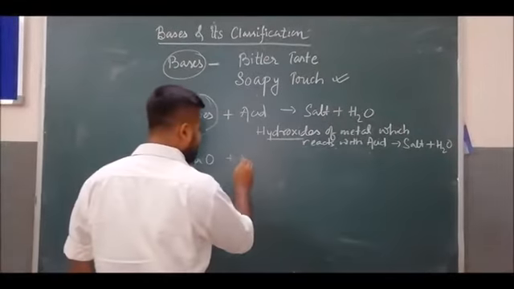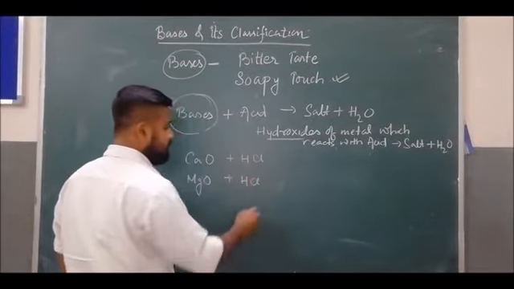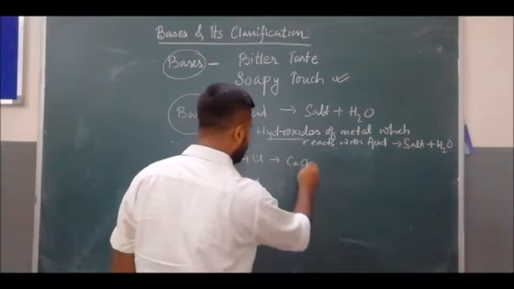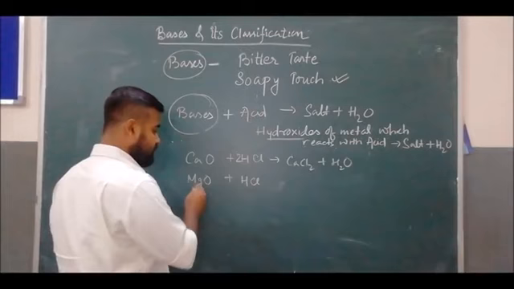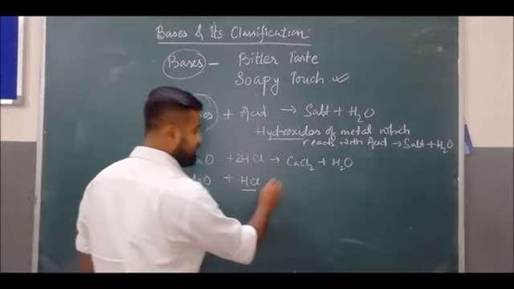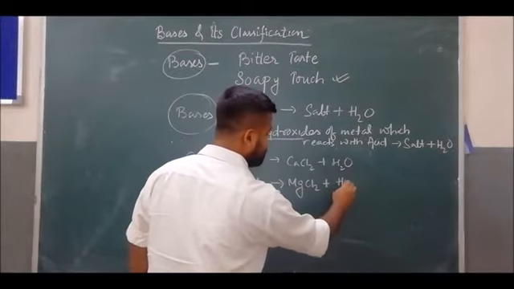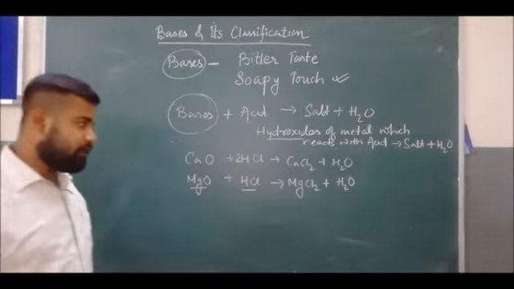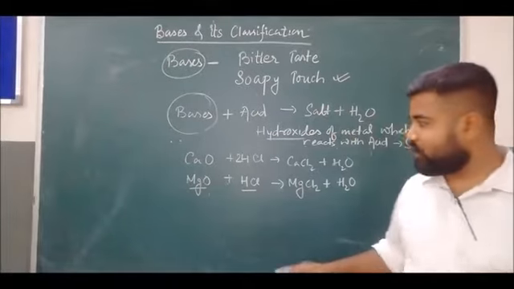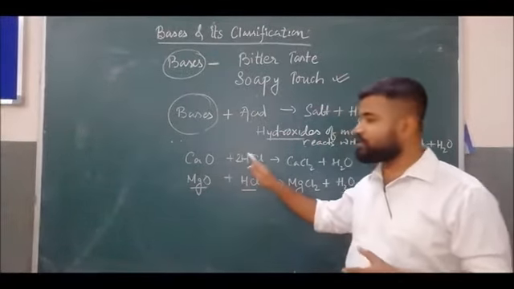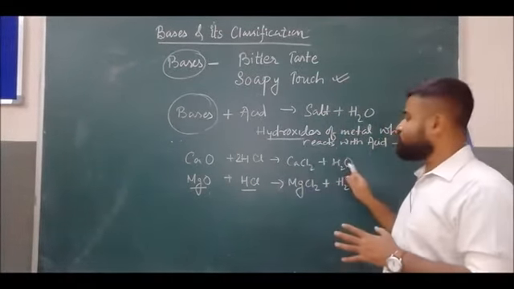Because when they react with acid, they also give a metal salt like calcium chloride plus H2O. Similarly, magnesium oxide reacts with HCl to give magnesium chloride plus H2O.